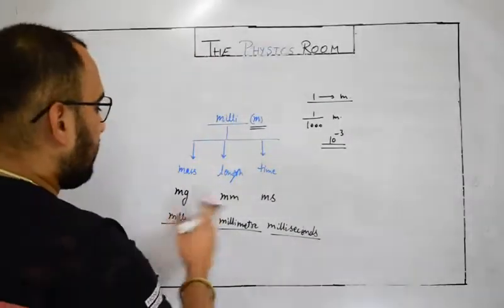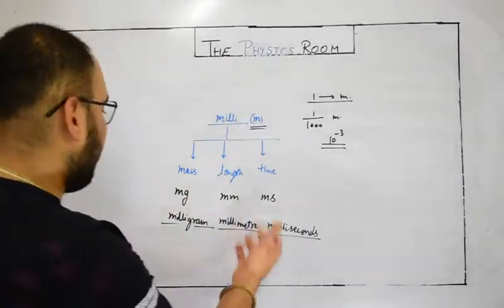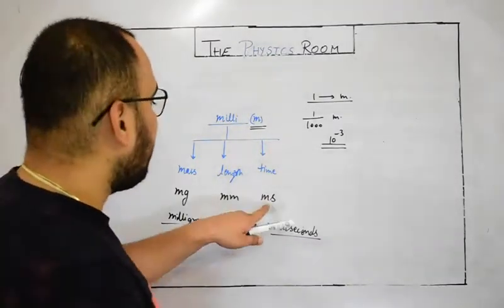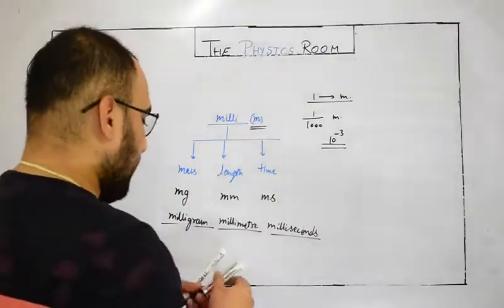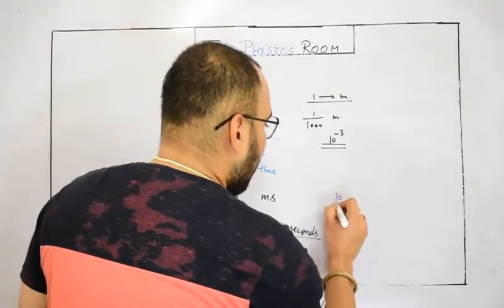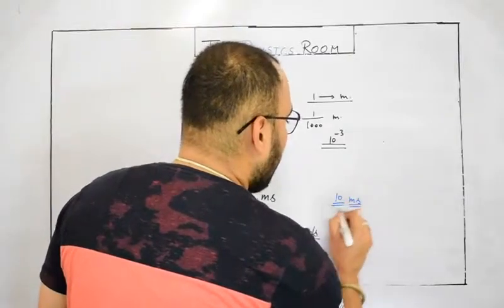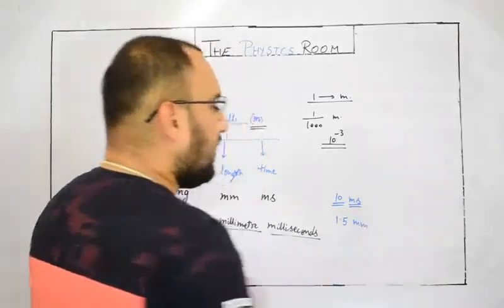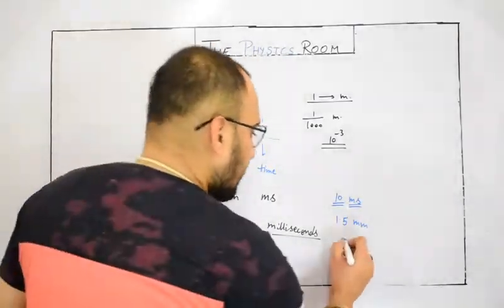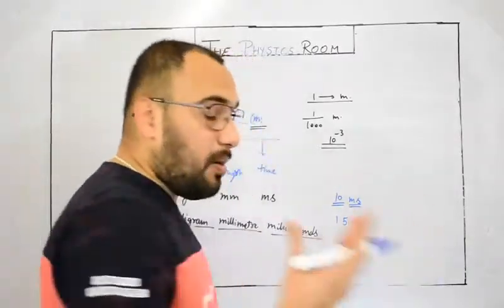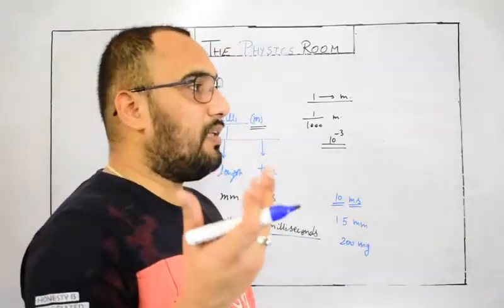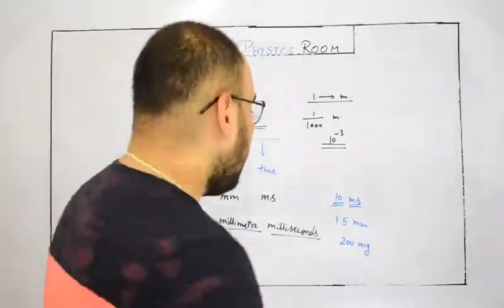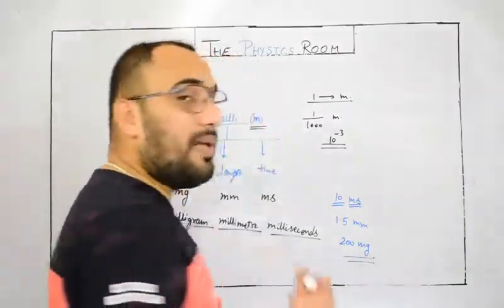Actually, you are familiar with these three physical units: milligram, millimeter, and milliseconds. Whenever you see ms with a number, such as 10 ms, it means we are talking about 10 milliseconds. If it is written as 1.5 mm, it means 1.5 millimeter. If it is written as 200 mg, like the medicines, 400 mg, 500 mg, 250 mg, then mg means we are talking about milligrams.